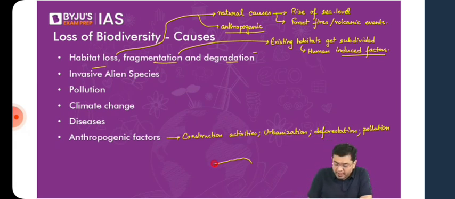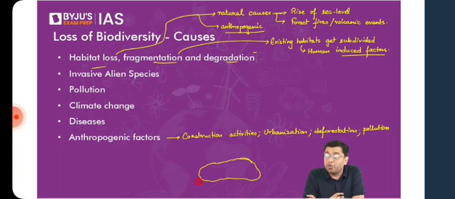So let's suppose you have a large habitat. A large habitat is very much required for species which have a bigger range of movement. For example, tigers, or even elephants, generally move through a very large area. They move through a large area because that is where they get their food, access to water, and fresh green grass, depending upon the type of species we are talking about.